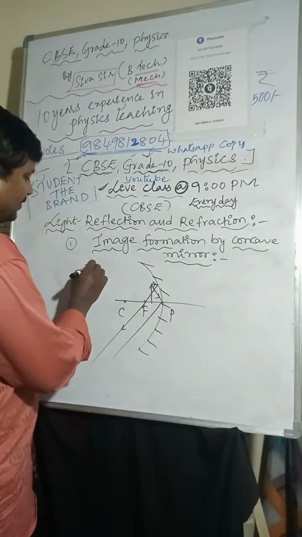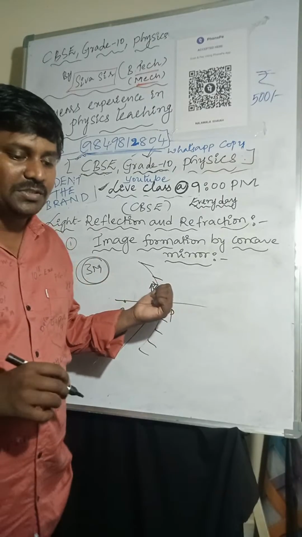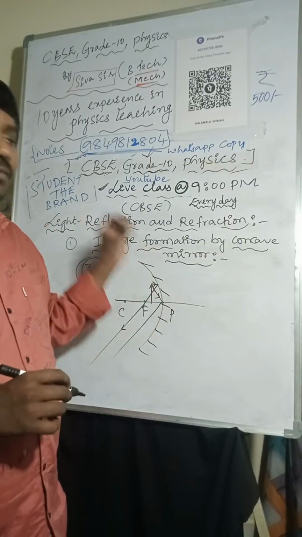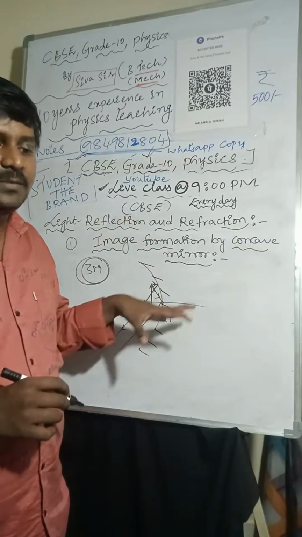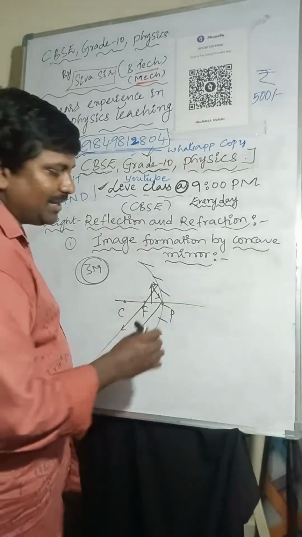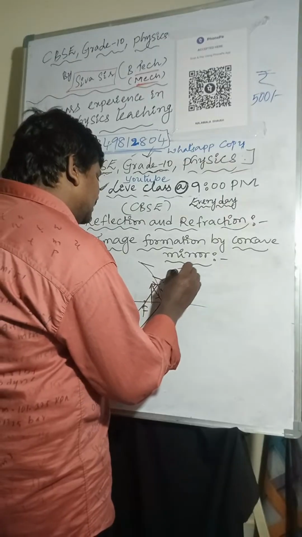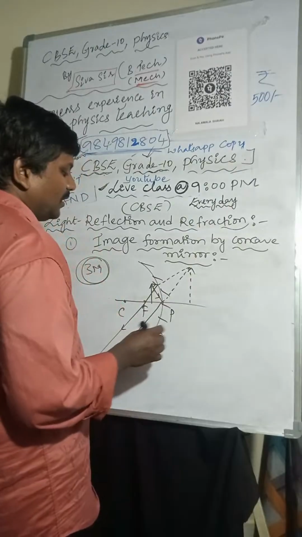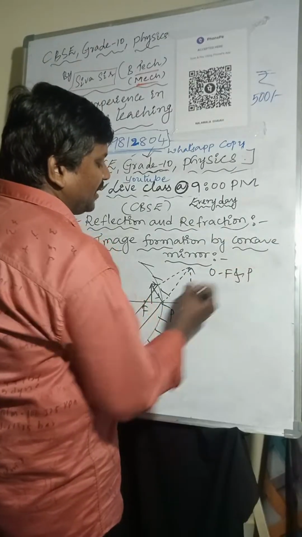This is a very important 3 marks question they will ask in the board exam. Many times they ask this question. It is a very important diagram and a very important concept. When the object is placed between F and P and you take the rays like this, the image will form here.